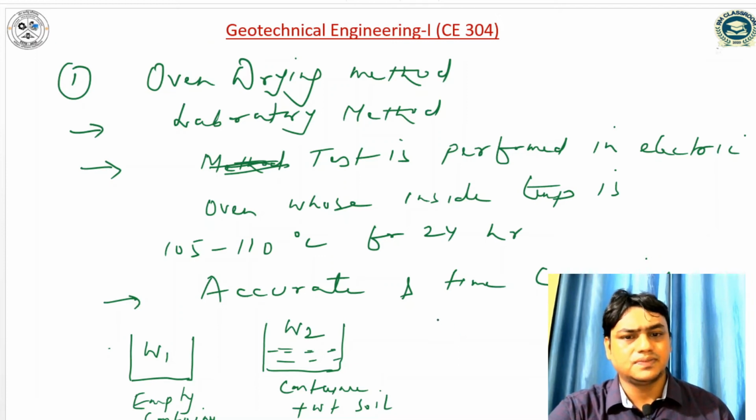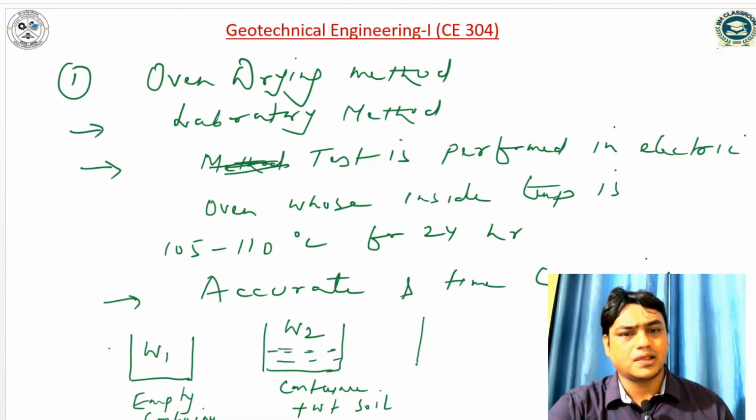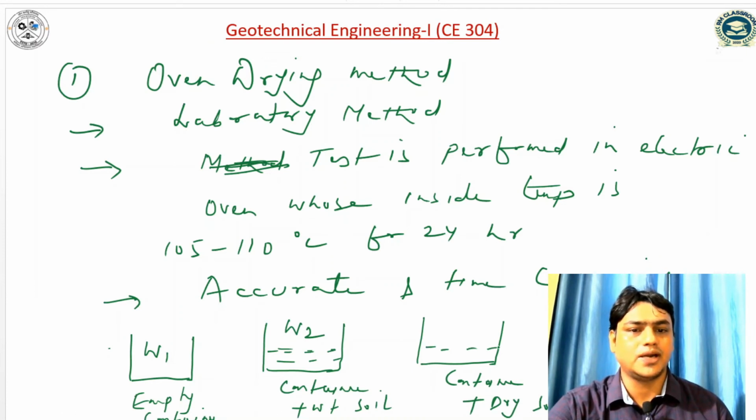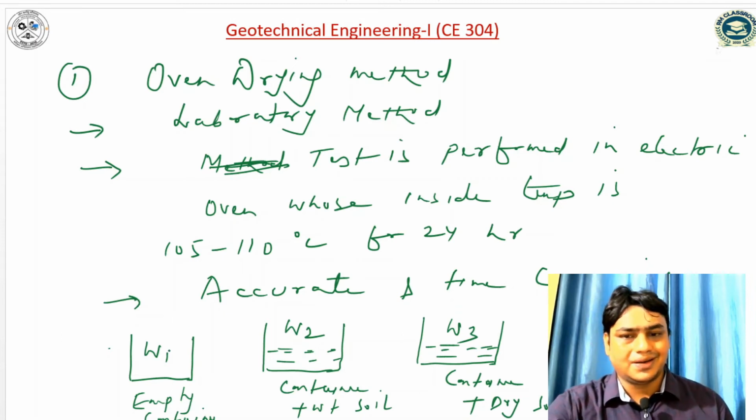And the third one is, put this container into the oven for 24 hours. So container plus dry soil, and this is assumed as W3. So what I told: take an empty container and weigh it, and let us say that the weight is W1, and after that take the weighed soil and put it into the container and once again weigh it.